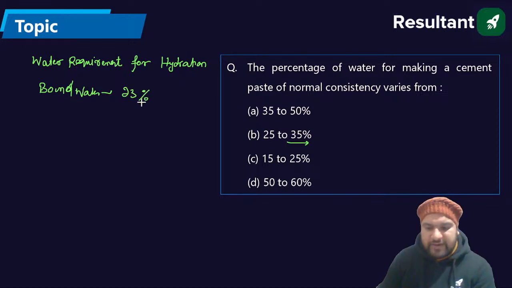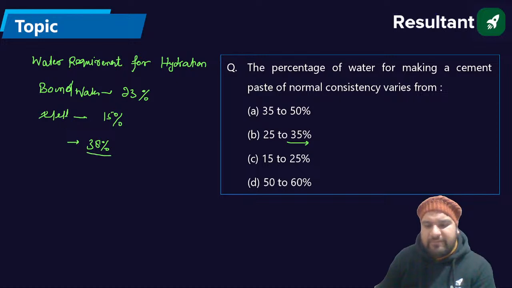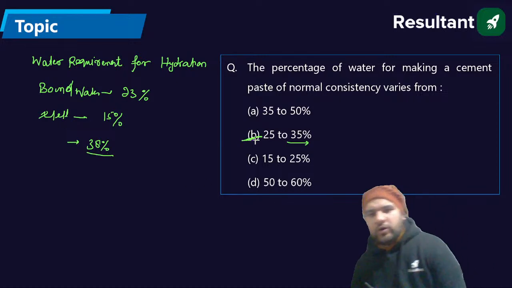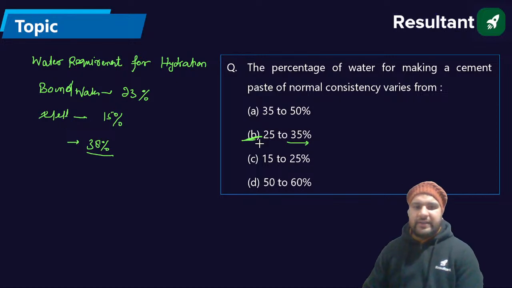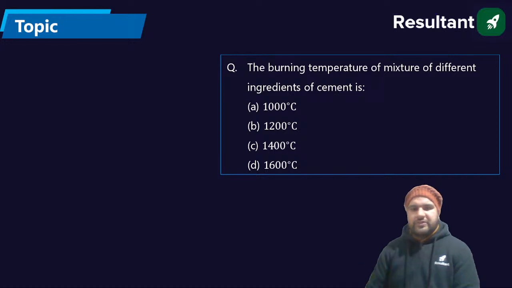And the gel water is about 15% by weight of the cement. The total water required is about 38%. So the right answer is 25 to 35%. The answer should be B. Okay, next question.